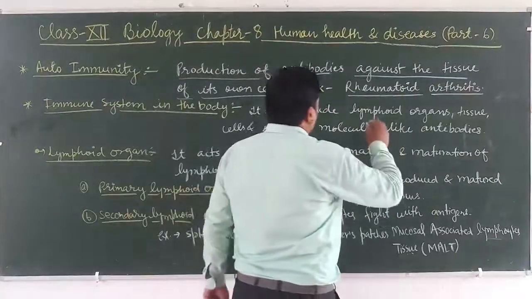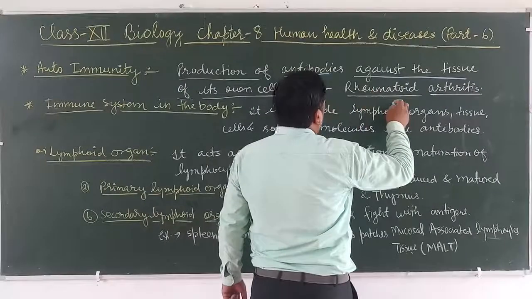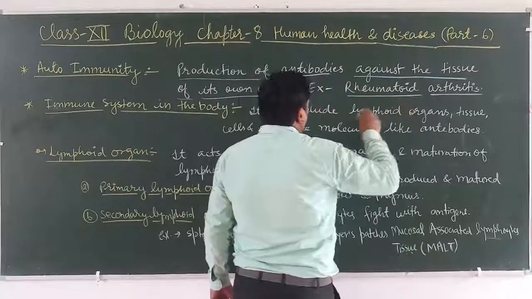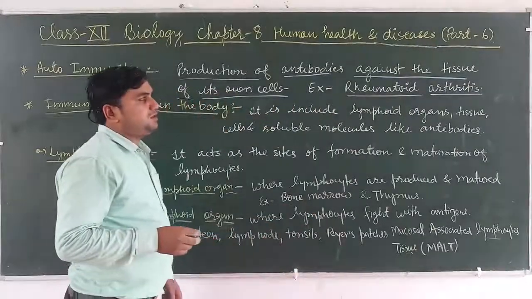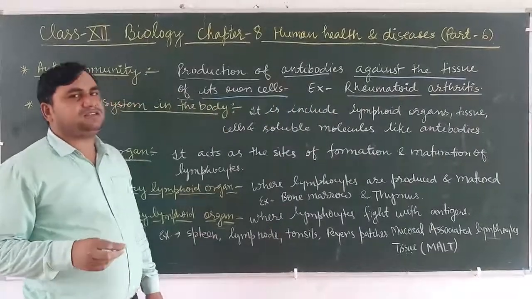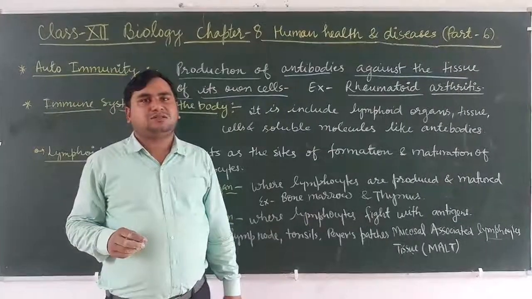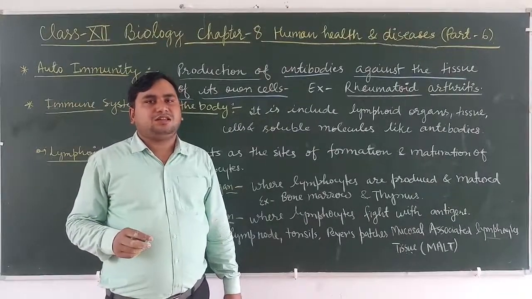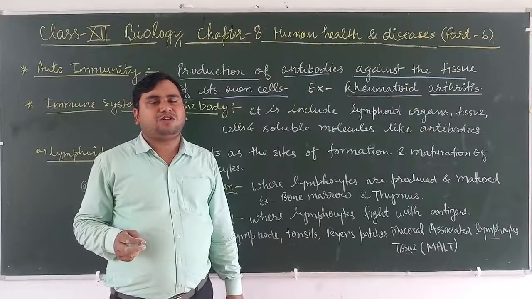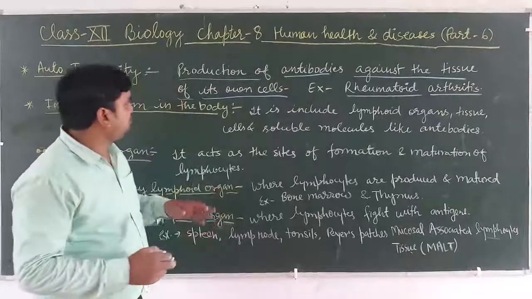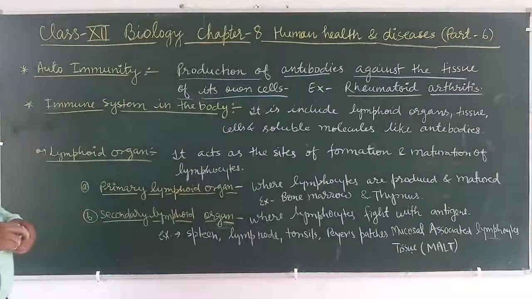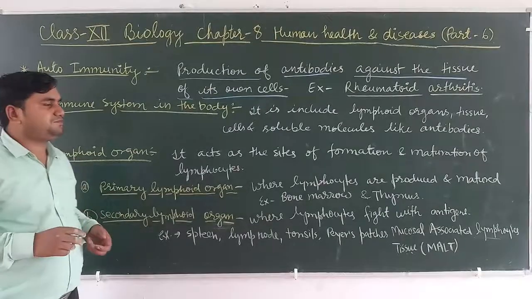An example of autoimmunity is rheumatoid arthritis, a disease that is present in our society, that is called an autoimmune disease. So the next topic is the immune system in the body.